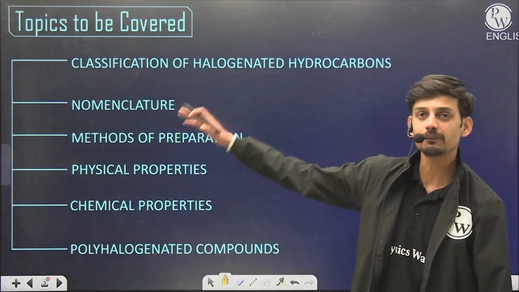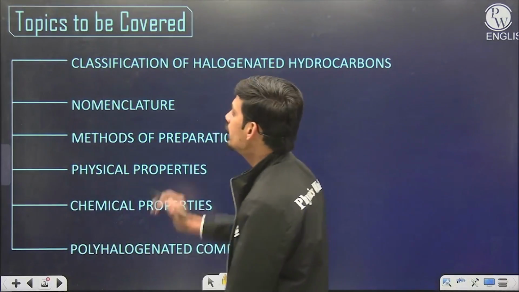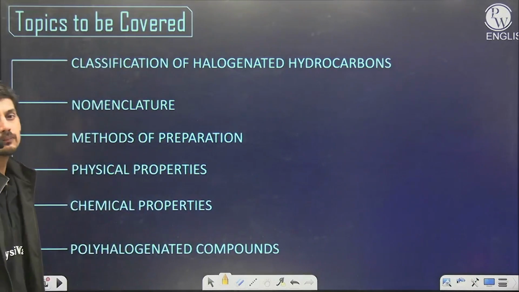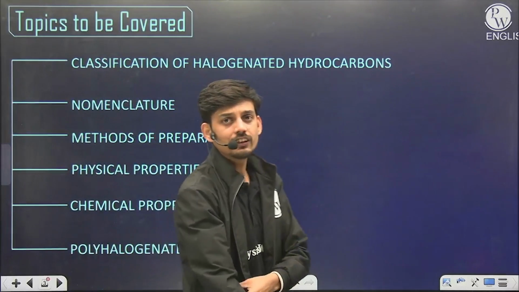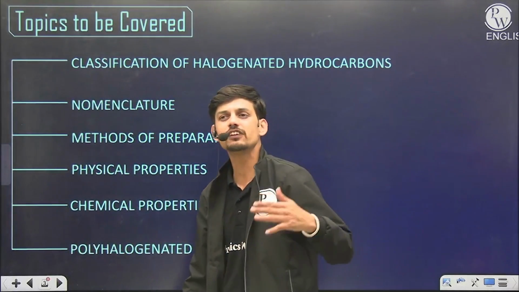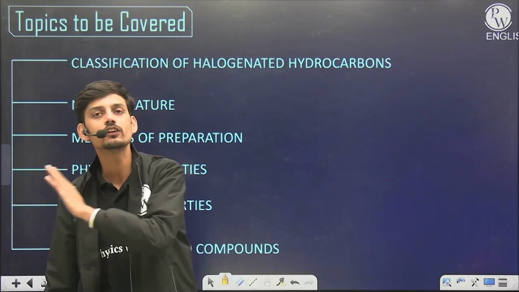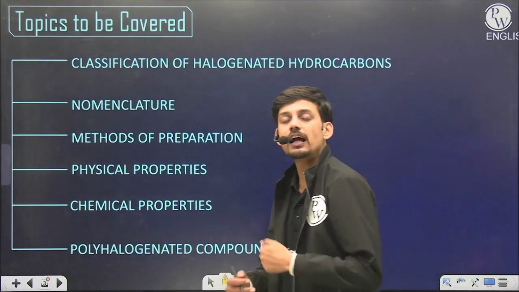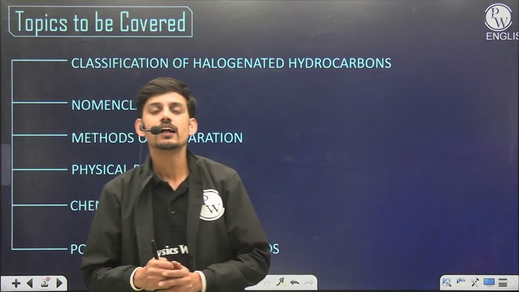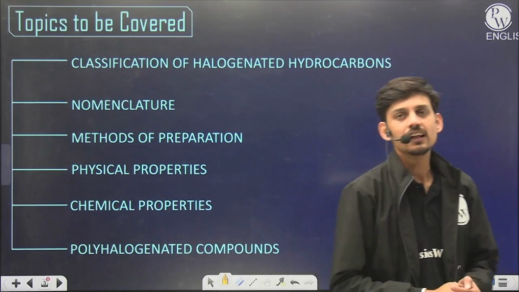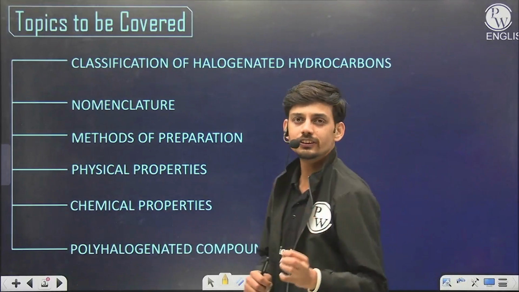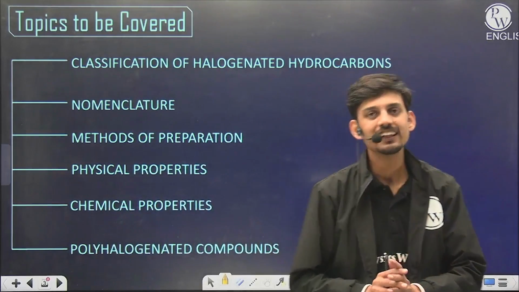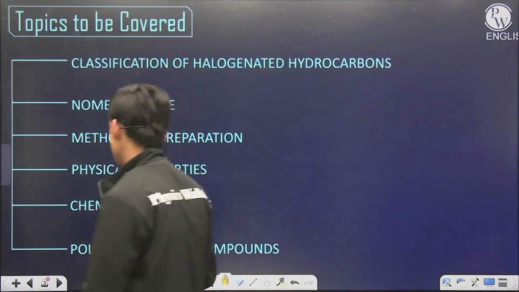So the key concept that we are going to be covering today will be classification of halogenated hydrocarbons. Second, the nomenclature, the naming system for halogenated hydrocarbons, that we have already studied in general in IUPAC nomenclature, a little bit in detail here. Then method of preparation, how we can prepare these types of compounds, their physical and chemical properties, and some of the very commercially important polyhalogenated compounds. This is the basic structure of this chapter. Now let's start the chapter without wasting any time.